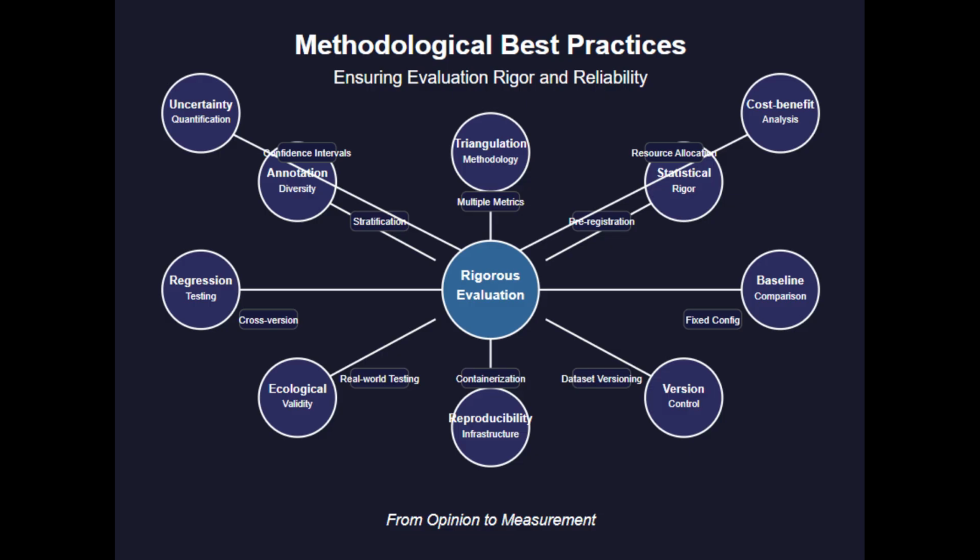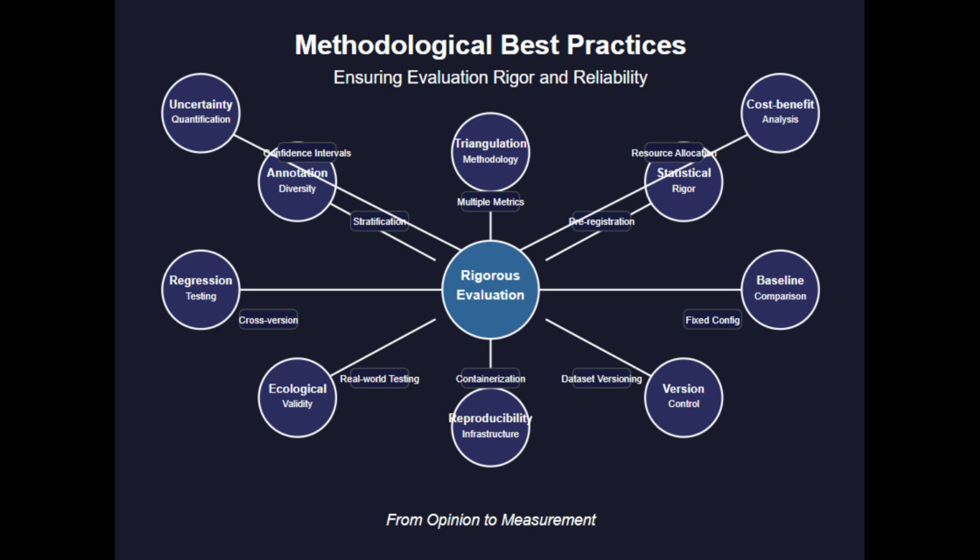Annotation diversity is critical for evaluation validity. Demographic and expertise stratification ensures evaluators represent diverse perspectives, reducing the risk that apparent model performance reflects narrow cultural or professional biases rather than genuine capabilities. Statistical rigor requires pre-registered hypotheses and power analysis. By explicitly stating evaluation criteria and analysis methods before conducting tests, we prevent post hoc rationalization and p-hacking that can